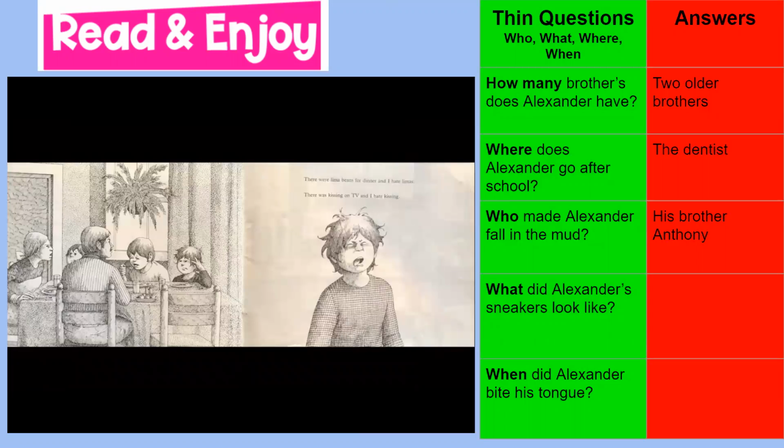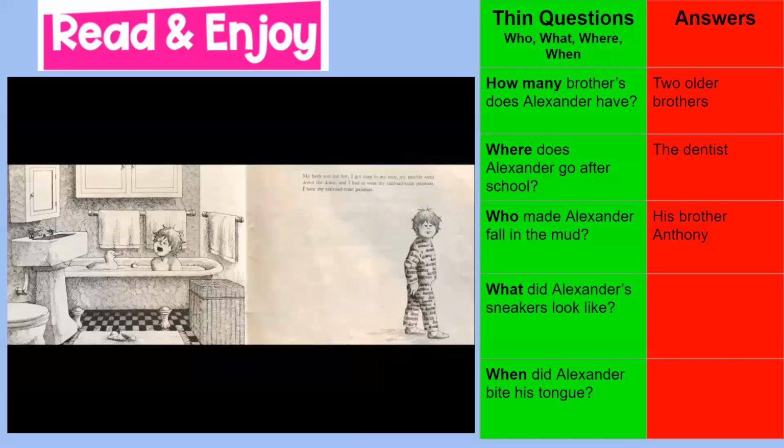There were lima beans for dinner, and I hate limas. There was kissing on TV, and I hate kissing. Blech. My bath was too hot. I got soap in my eyes. My marble went down the drain. I had to wear my railroad train pajamas. I hate my railroad train pajamas.